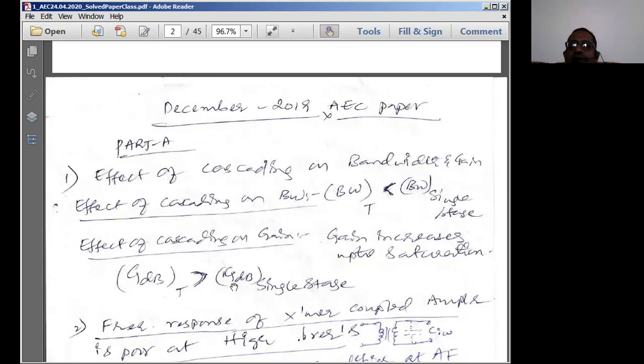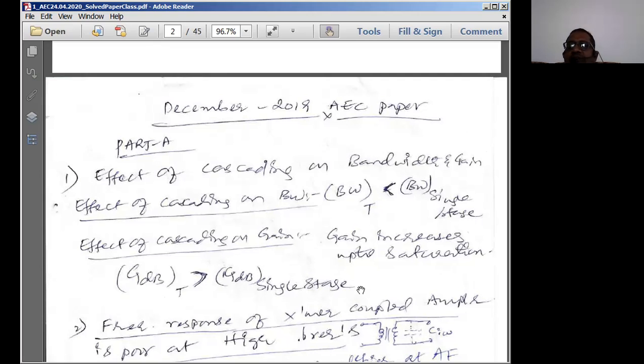Here, gain is going to increase means what? We simply write: total gain of the cascade amplifier is equal to gain of the single stage amplifier multiplied by 1 plus A beta. That means whenever something is increasing in amplifier stages, we increase it by 1 plus A beta, which is known as sensitivity.